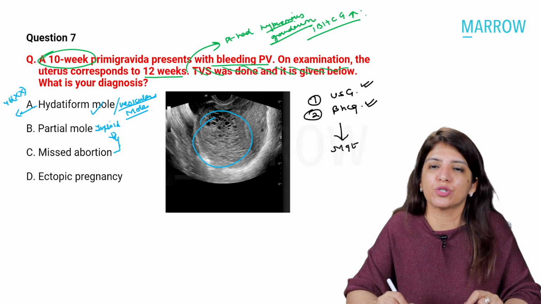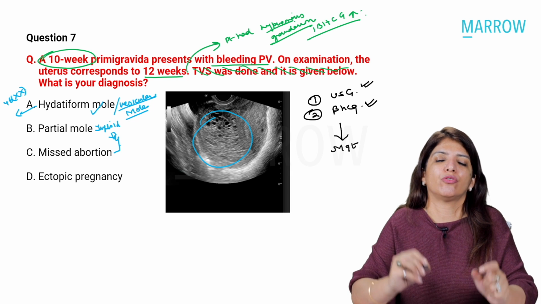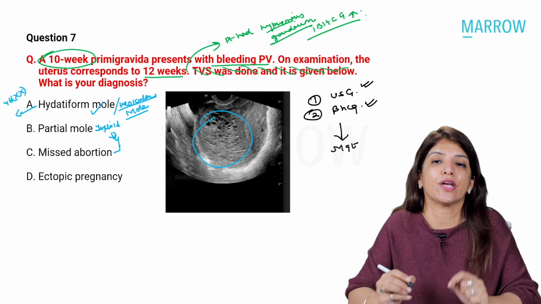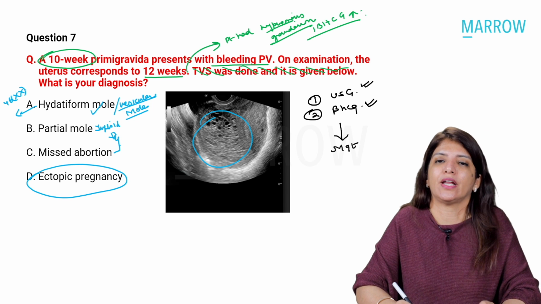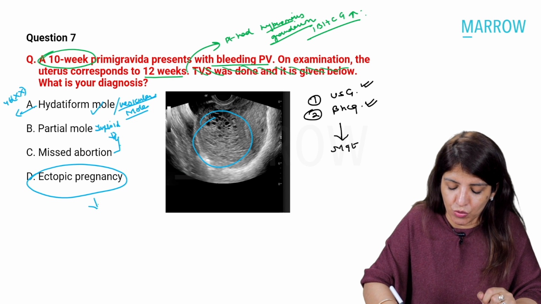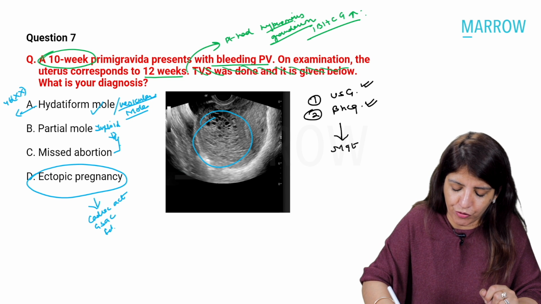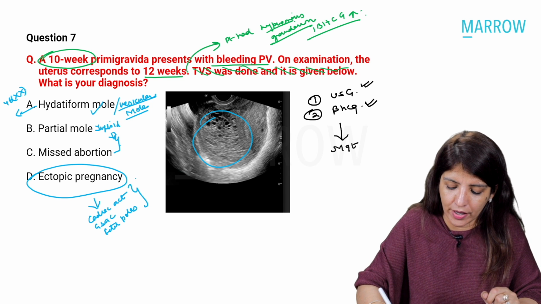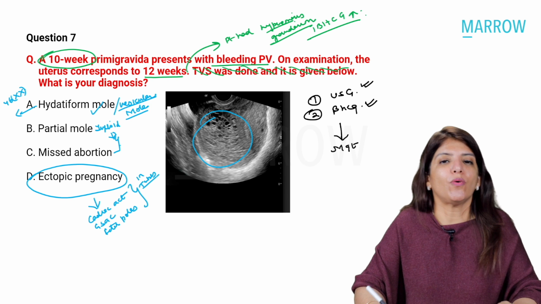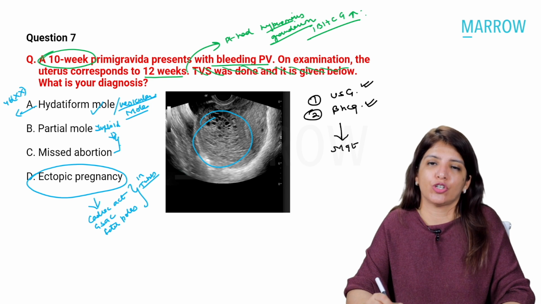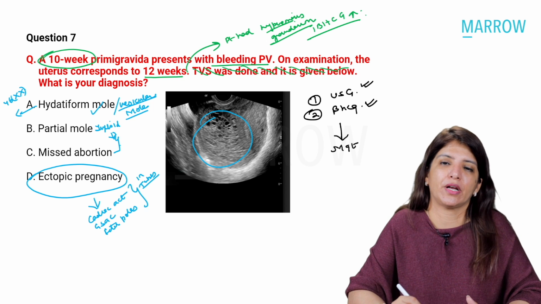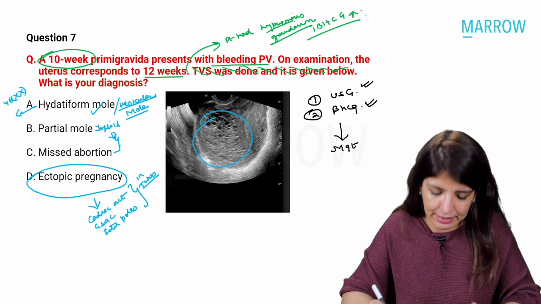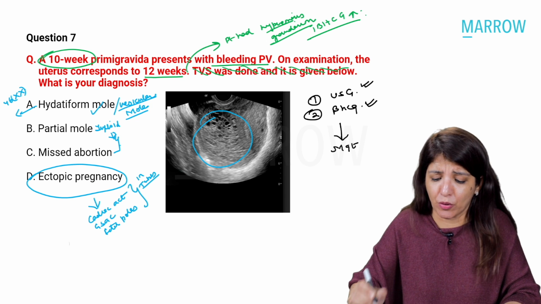So do not make this mistake. Never say that the diagnostic marker for ectopic pregnancy on ultrasound is the ring of fire appearance. The diagnostic marker of ectopic pregnancy on ultrasound is if you get cardiac activity, a G-sac, or fetal poles, any of these in the tubes. If you are getting any of these in the tubes, that is a diagnostic marker. The ring of fire appearance is not a diagnostic marker for ectopic pregnancy on ultrasound. Clear? Okay.